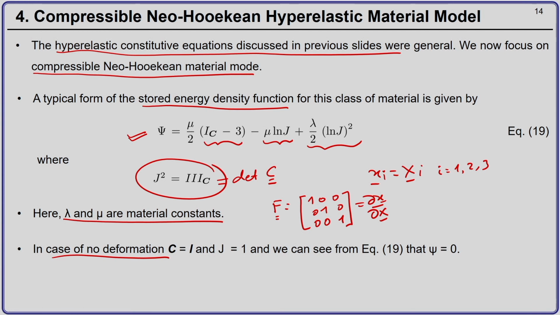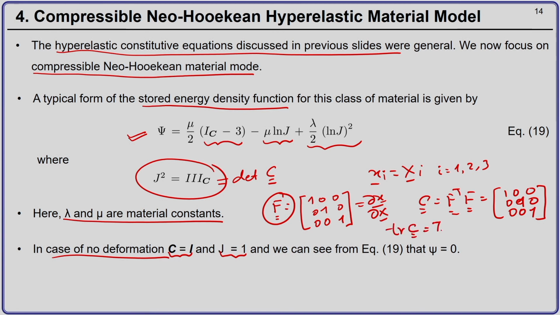In that case, C will be F transpose F equal to identity. So, C will be the identity tensor and J, the determinant of the deformation gradient tensor, will be equal to 1. And C equal to identity means the trace of C, I_C, will be equal to 3.